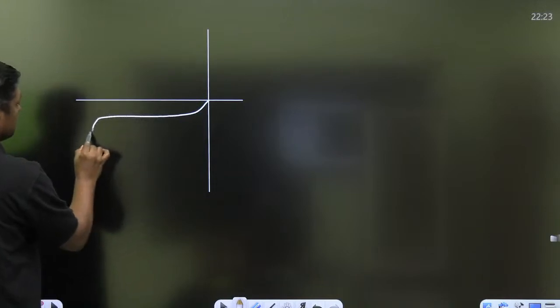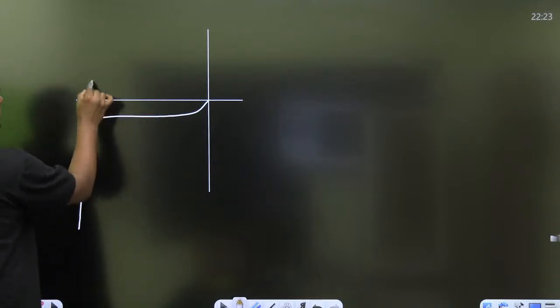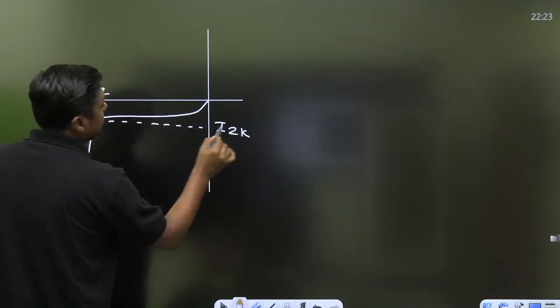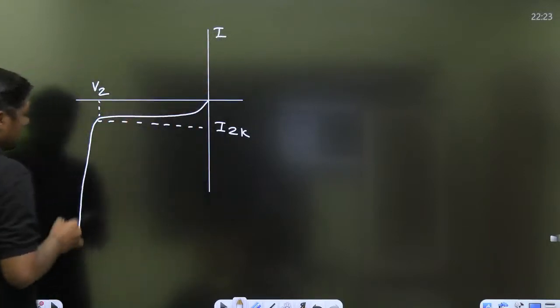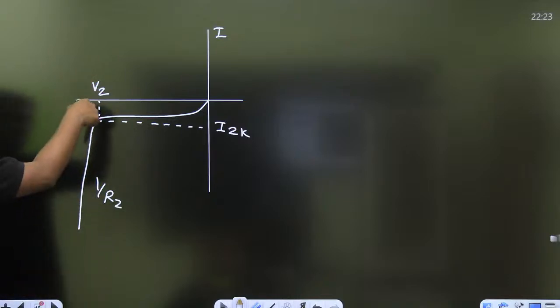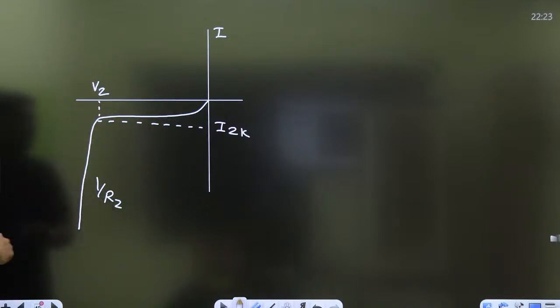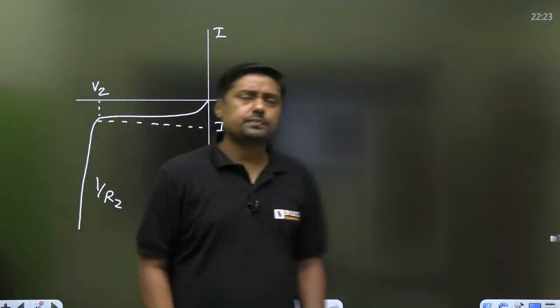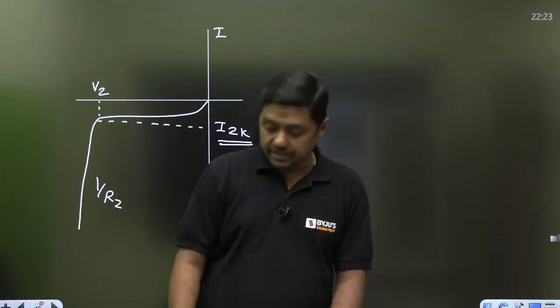Now, this type of diagram. This is called VZ, breakdown voltage, and that is called IZK, knee current required for the breakdown. This is the I, that is the V, and it has some slope that is known as 1 by RZ. If it is very steep, slope is infinite, then resistance will be 0. If in any numerical IZK is not given, then you can take it as 0. It is an ideal condition.